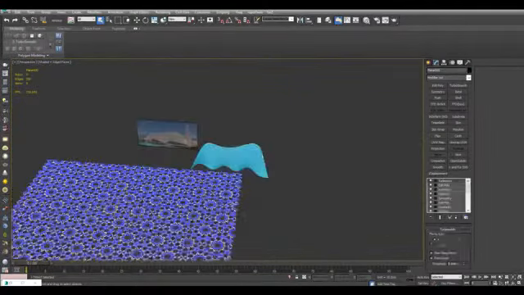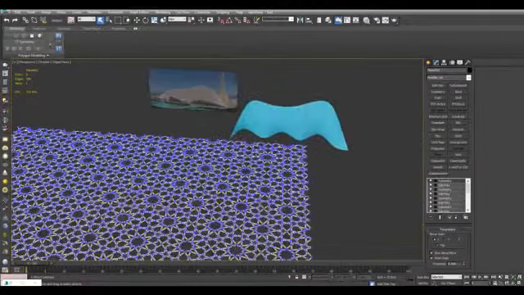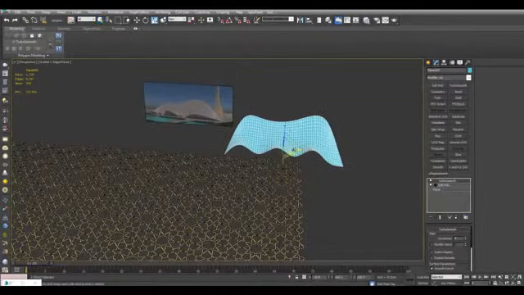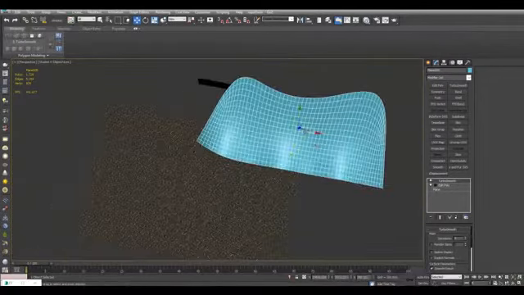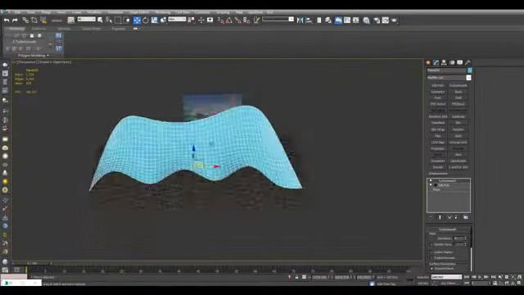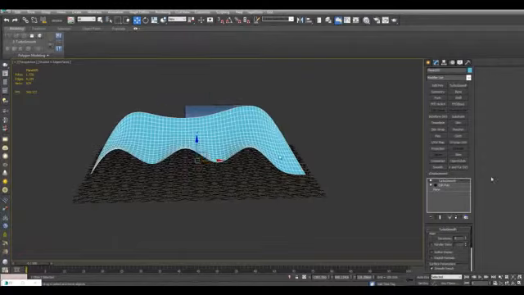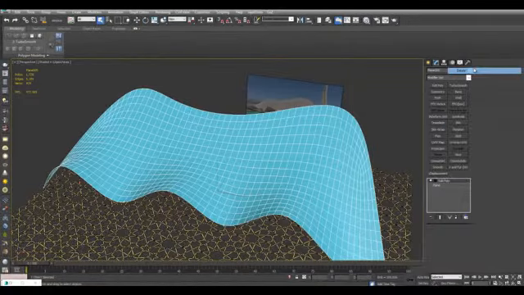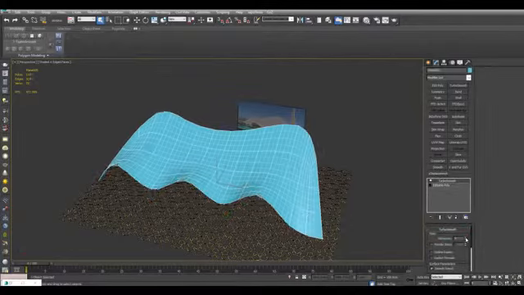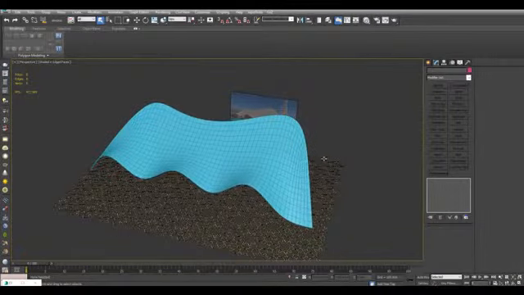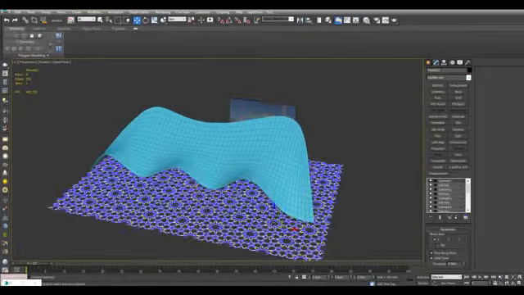So we want to fit this pattern onto this right here. And of course this is not to scale, so you may want to just kind of scale it. I may want to scale this up here. Just going to move this over here. And I'll just reset the XForm. And now I'll show you 2 techniques to do this.